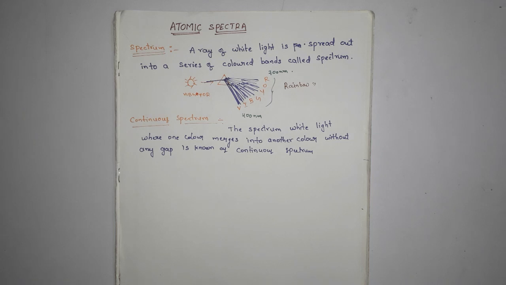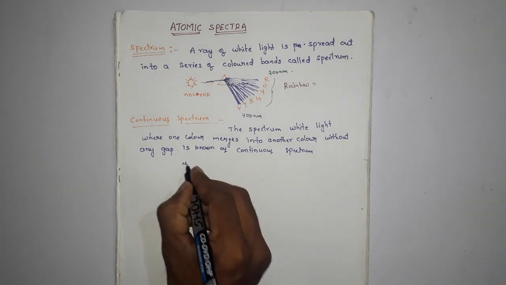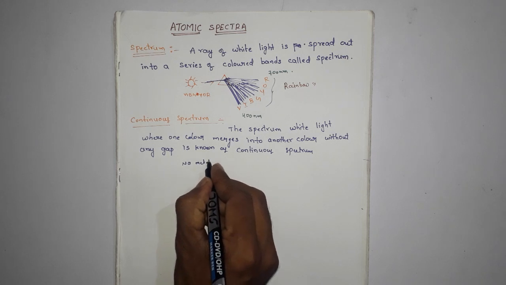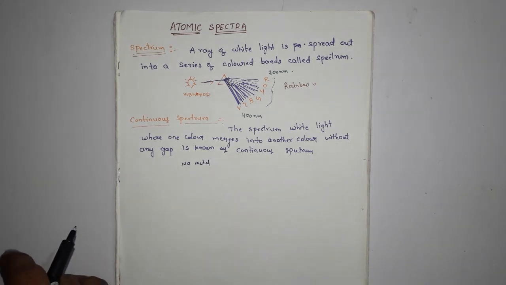For example, when I take sodium metal and heat it, it emits radiation. When this radiation is passed through a prism, we can observe a spectrum with certain colors. Next, when you take H2 gas and pass some energy onto hydrogen gas, it gives some radiation.